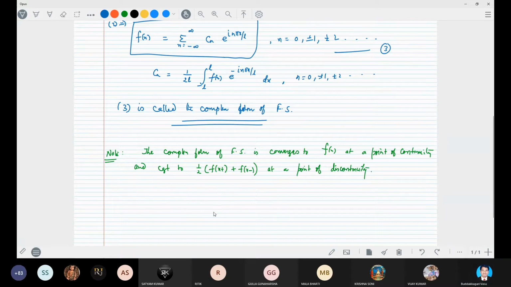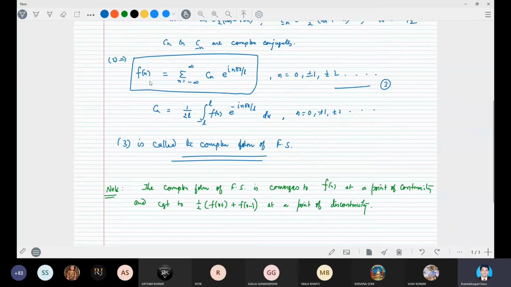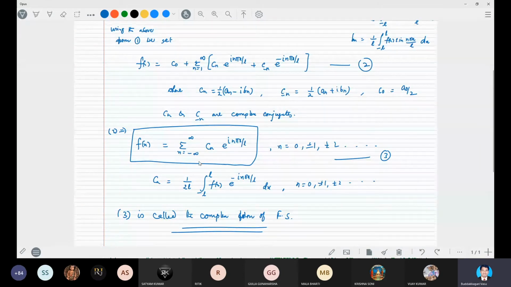Okay, this is the complex form of the Fourier series: f(x) is equal to sigma n is equal to minus infinity to infinity Cn into e power i n pi x by L. Okay, this is called the complex form of the Fourier series, where Cn is equal to 1 by 2L integral from minus L to L f(x) into e power i n pi x by L into dx. Because it contains complex numbers, it is called the complex form of the Fourier series. Right. Okay, any doubt in this?